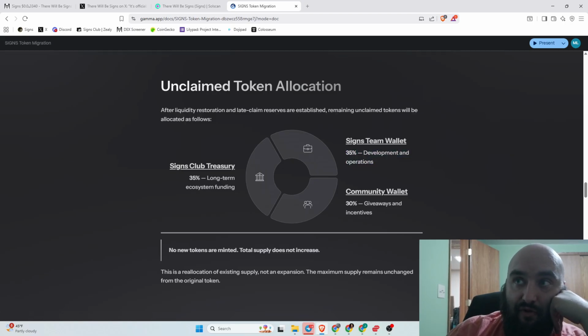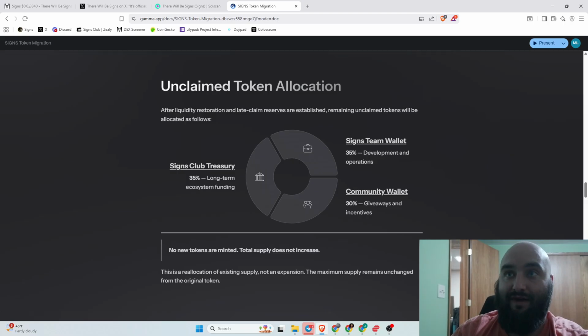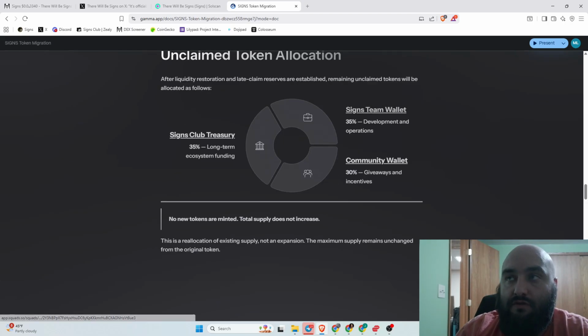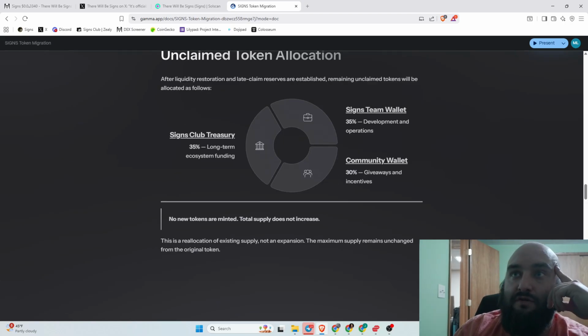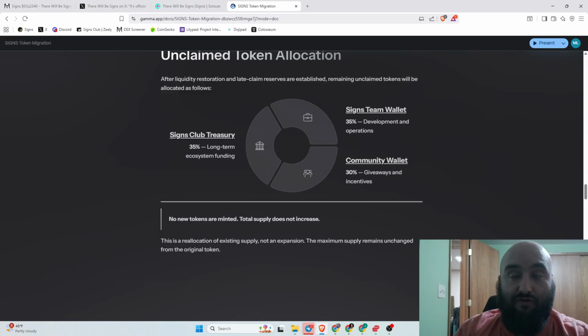And these are all 3 multi-signature wallets that myself and my 2 teammates have access to. So these are all controlled by the team, but they do have different designations. So Team Wallet is for development and operations. The Treasury is for long-term ecosystem funding. So if there's something that the community wants to participate in or get involved in, maybe we buy certain tokens with it, or we do certain DeFi activities, that kind of stuff. That's going to be the club treasury.